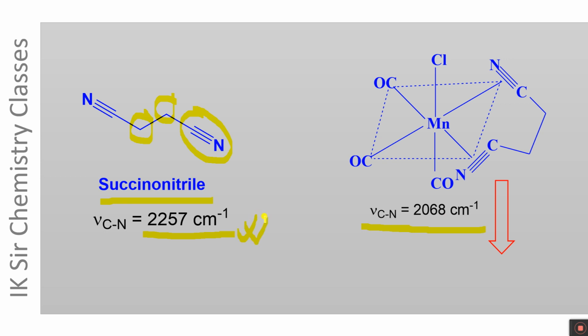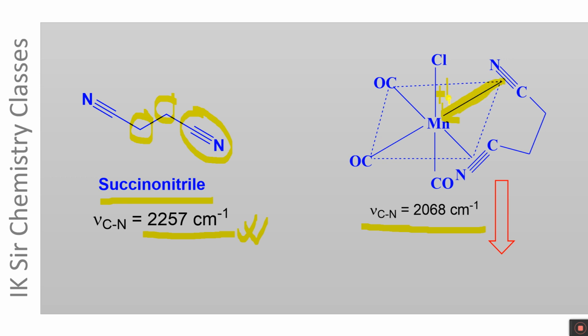And it has been explained by saying that the succinonitrile molecule coordinates to the Mn plus ion. The oxidation state of manganese is +1 here, through its pi electron pair, bonding pi MO.